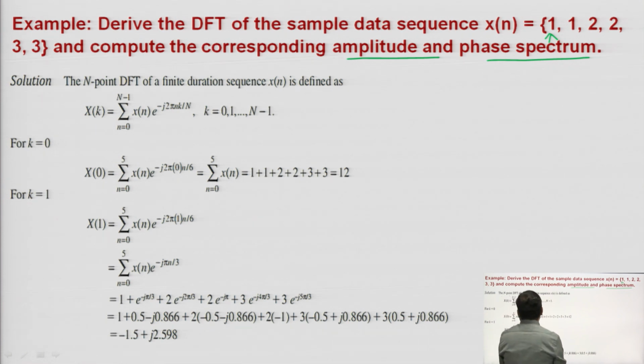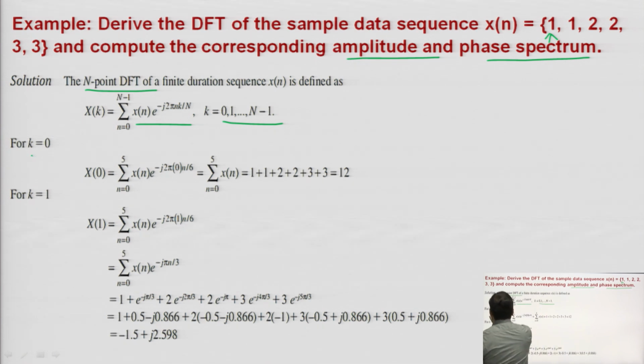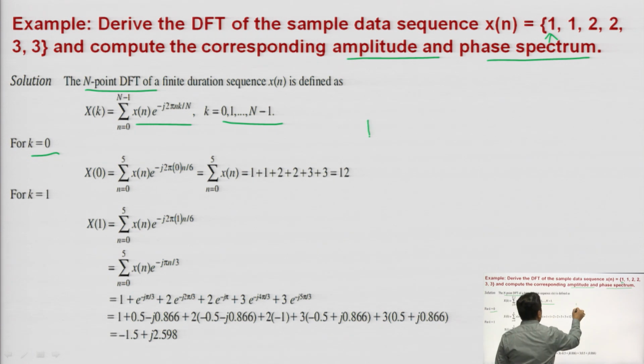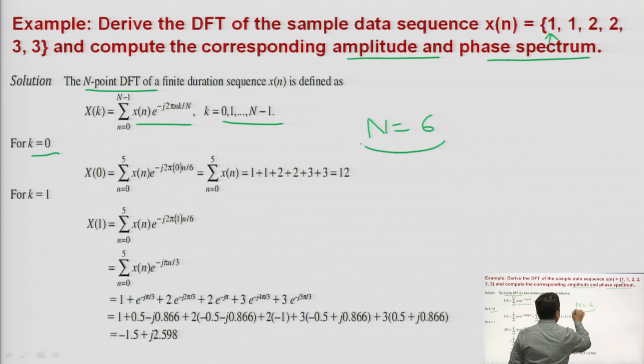You know the N point DFT, X of k is equal to summation n 0 to N minus 1 x of n into e to the power minus j 2 pi k n by N, for k 0 to N minus 1. Now, you are putting k is equal to 0. So, X of 0 is equal to summation n from 0 to 5, and your capital N is equal to 6 because the length of the sequence is 6 here.